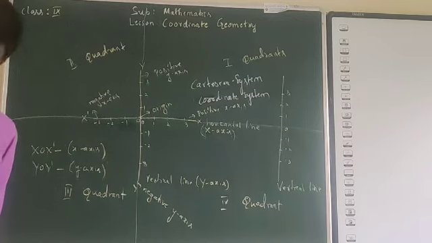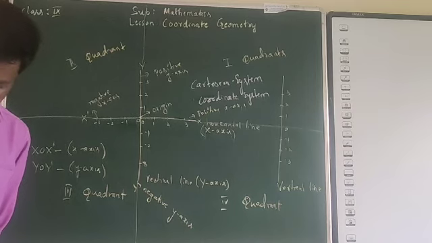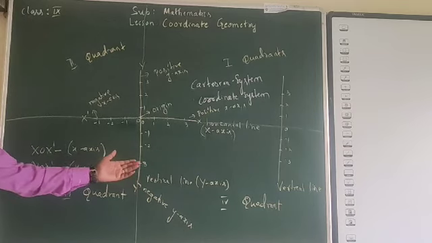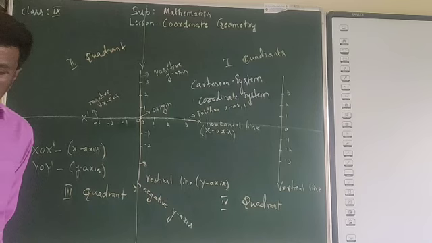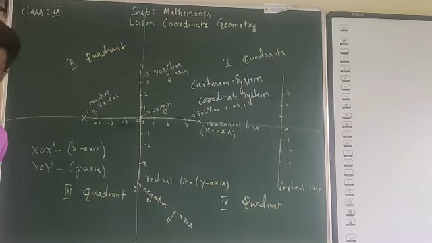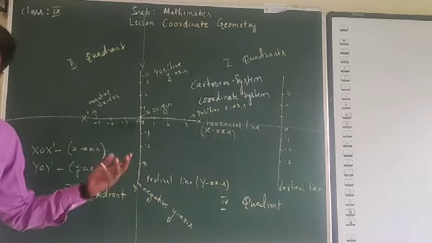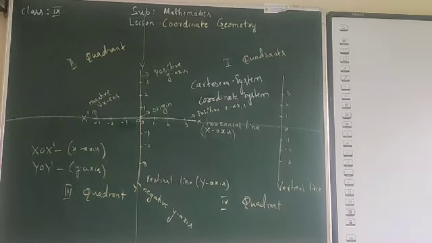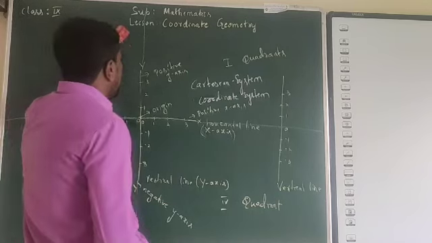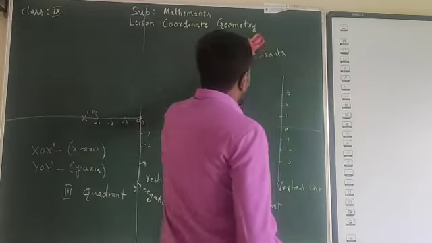Okay, now we have learned about the axes, the coordinate plane, and the coordinate axes. The horizontal line is the x-axis and the vertical line is the y-axis. We have learned about the origin also. Now we will take the point and we will discuss the point.